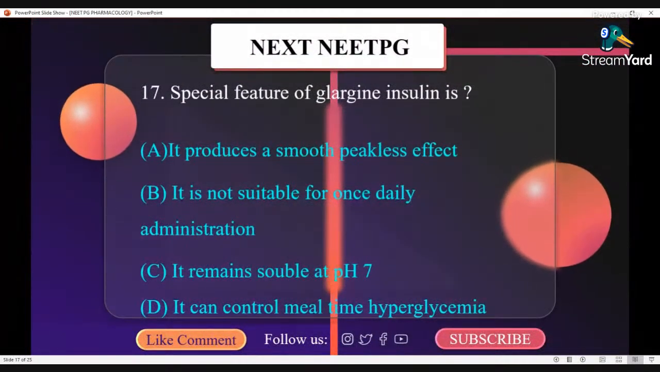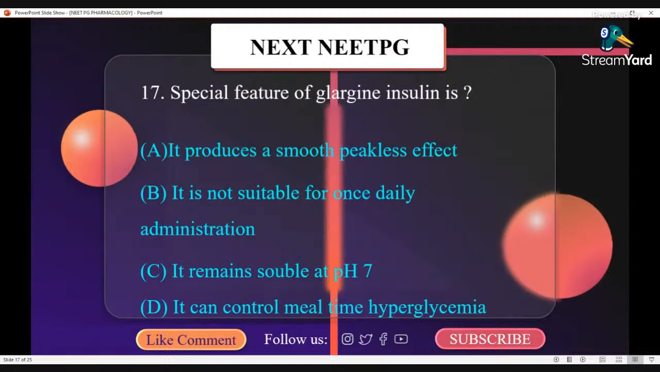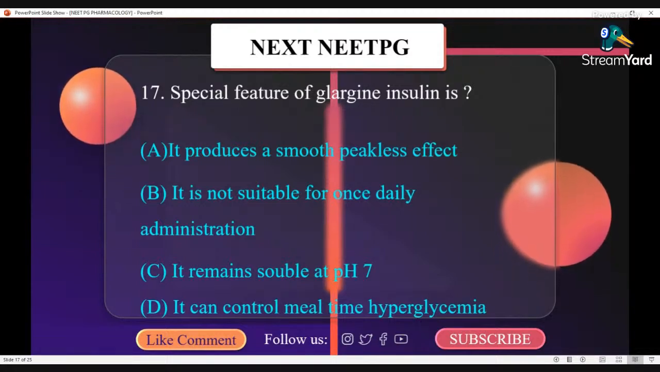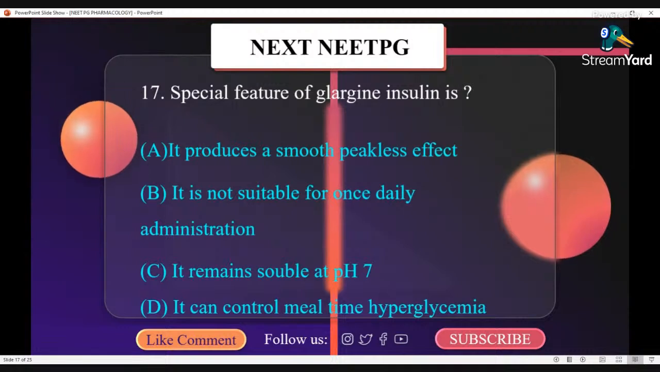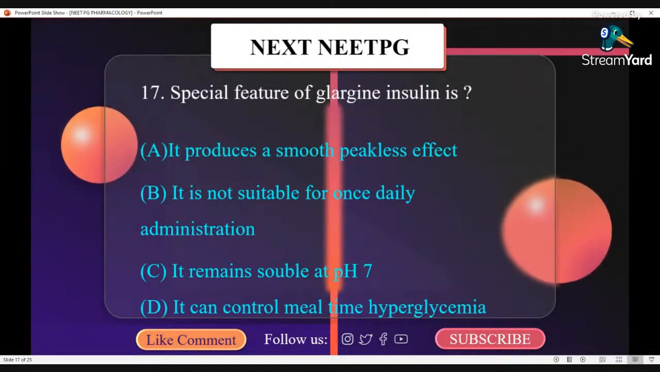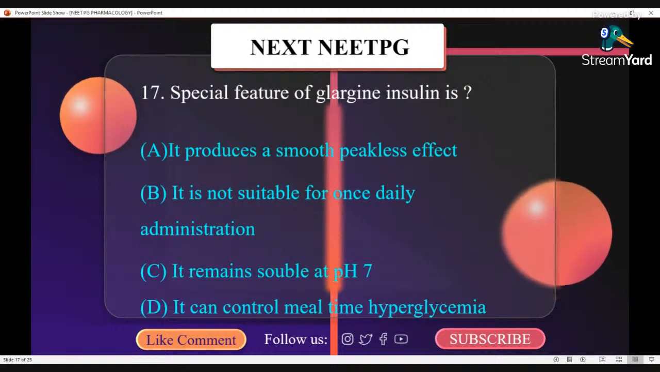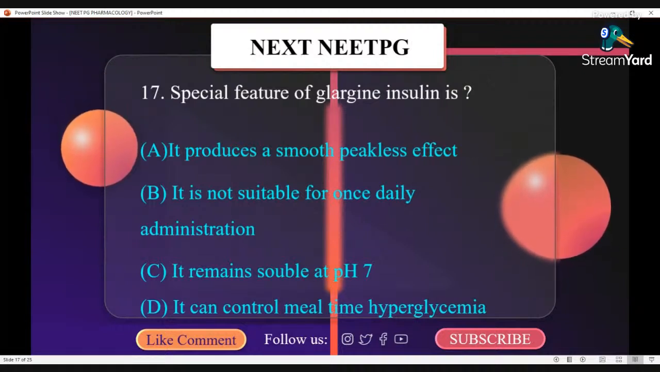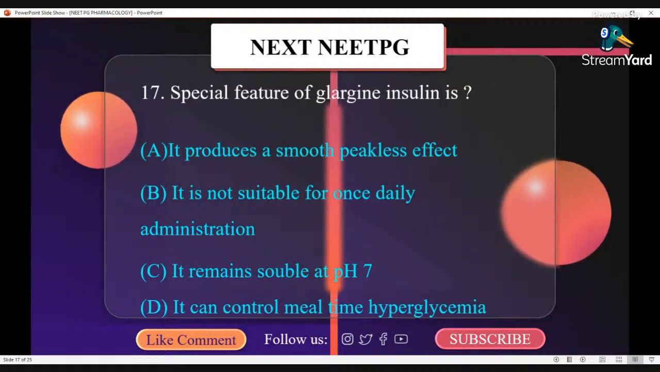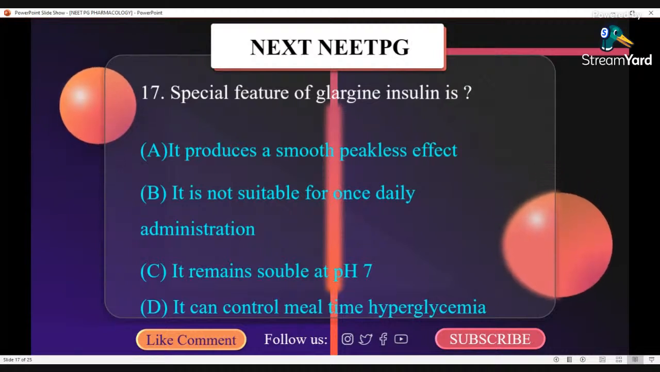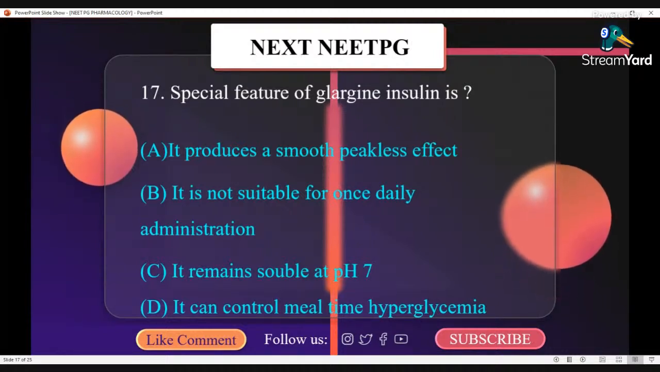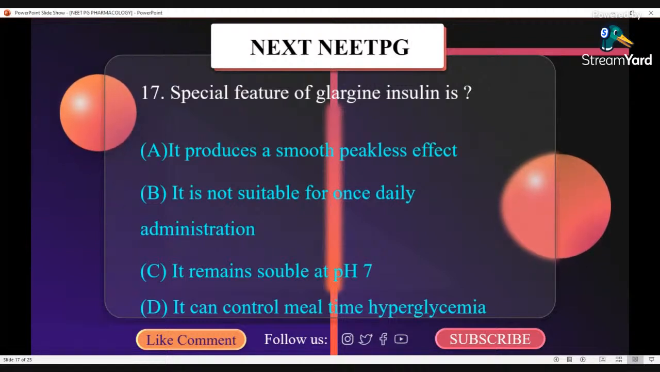Special feature of glargine insulin is it produces a smooth, peakless effect. Glargine is a long-acting biosynthetic insulin. It remains soluble at pH 4 of the formulation and precipitates at neutral pH on subcutaneous administration. Onset of action is delayed. It produces a smooth, peakless effect.